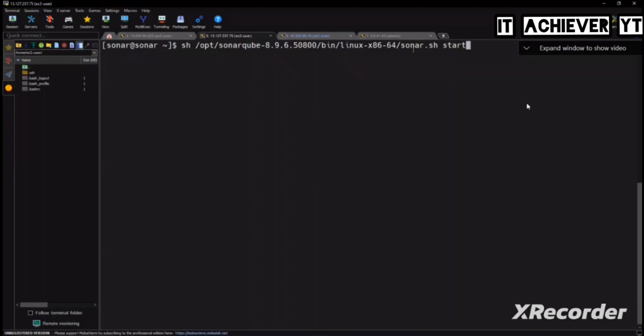So for Linux, this will come. Then go to sonar.sh start, sh sonar.sh start. So that also can be done. So Sonar is started now. Okay, so that is the minimum things.